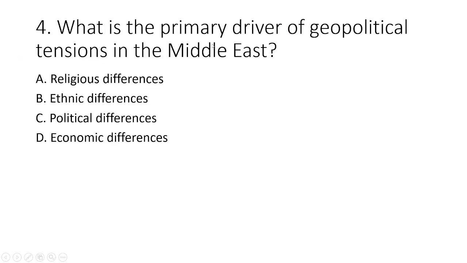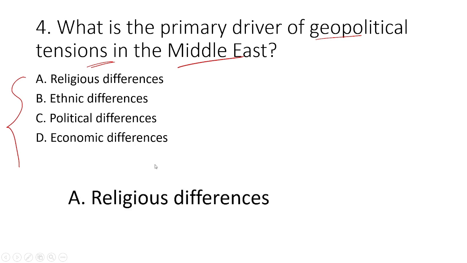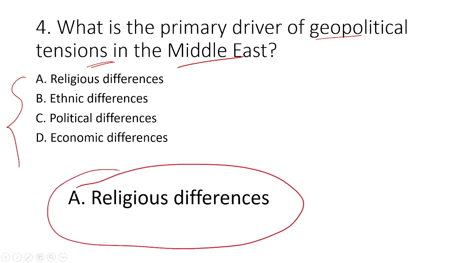Next question is what is the primary driver of geopolitical tension in the Middle East? Okay, in the Middle East, geopolitical tension. Okay, so religious differences, ethnic differences, political differences, economic differences. So the correct option is option A. Religious differences is the main reason for geopolitical tensions in the Middle East. So we move to the next question now.